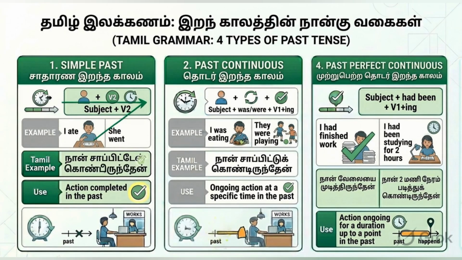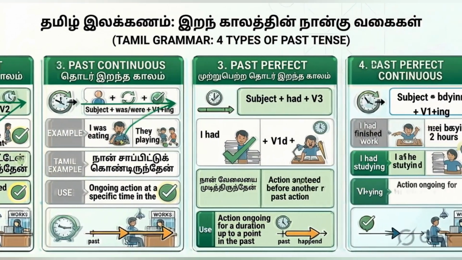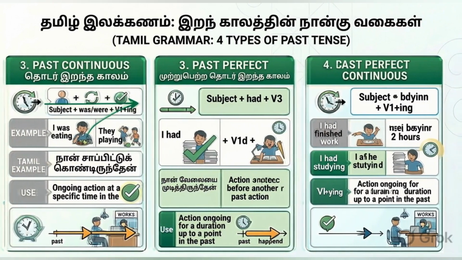The first type is simple past. Next, past continuous for ongoing actions. Then, past perfect for completed actions for duration.